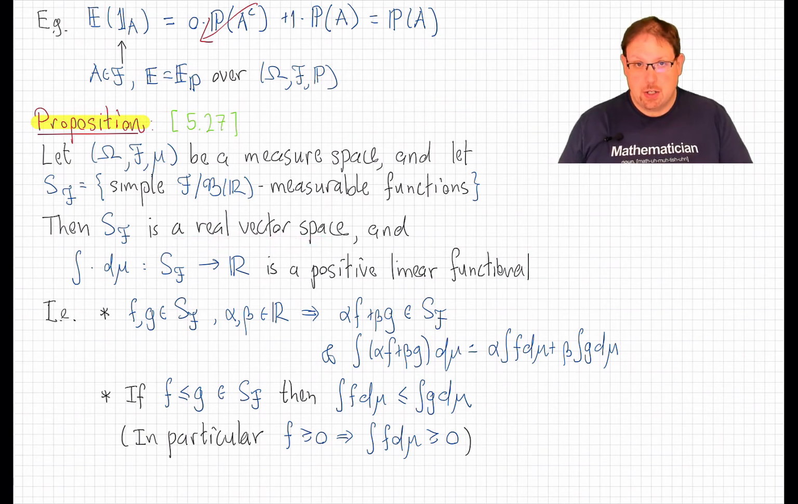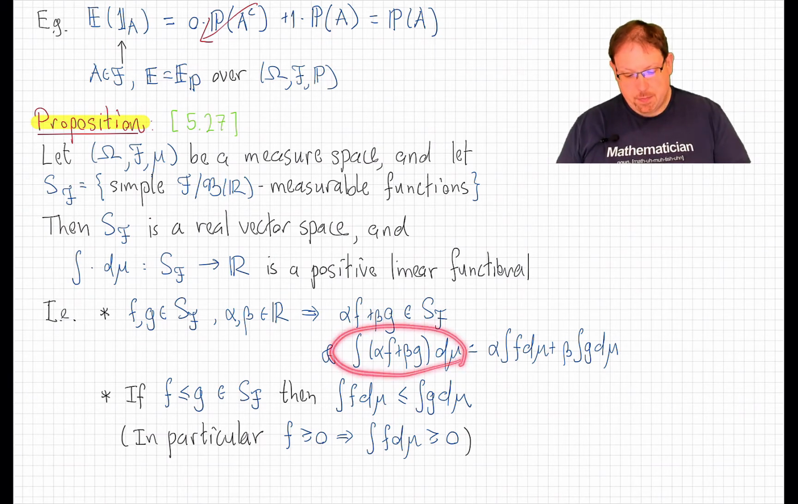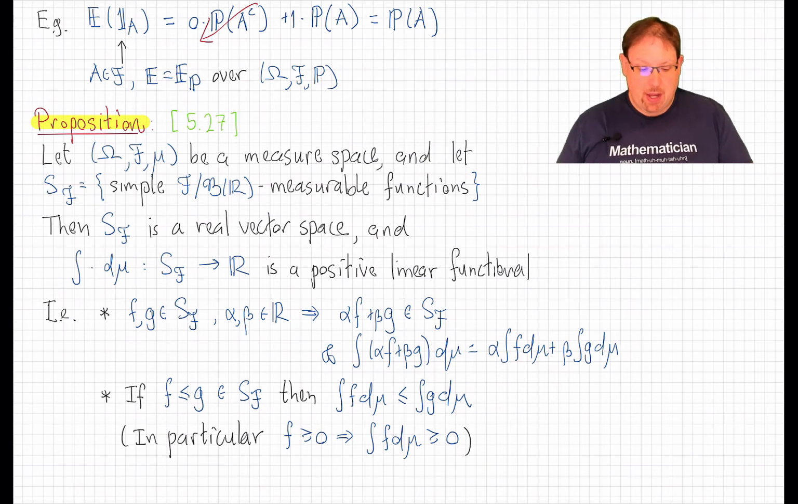It is closed under addition and scalar multiplication. It's actually an algebra. It's closed under multiplication as well, although we won't refer to that in this lecture. And moreover, integration with respect to the measure, via the definition we just gave, is a positive linear functional on that vector space. What does that mean? Well, it means that it's a linear map from this vector space to the reals. And so that means that the integral of alpha f plus beta g is alpha times the integral of f plus beta times the integral of g for any simple functions f and g and any constants alpha and beta.